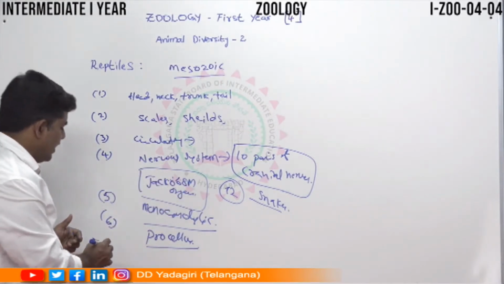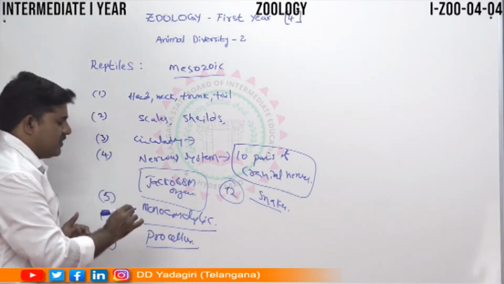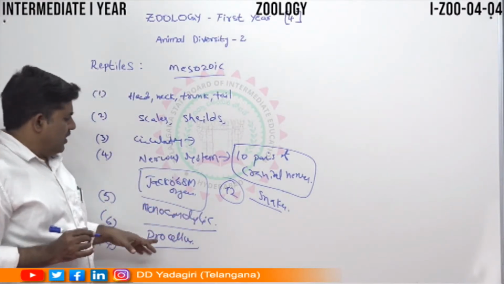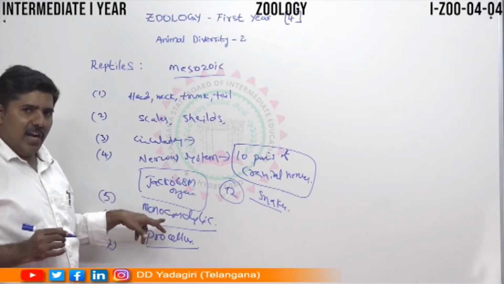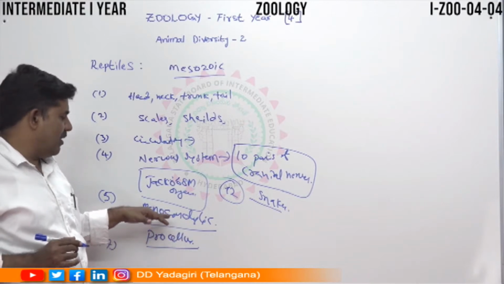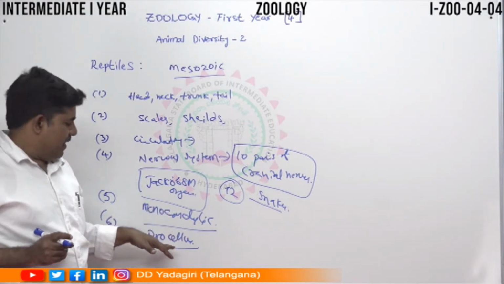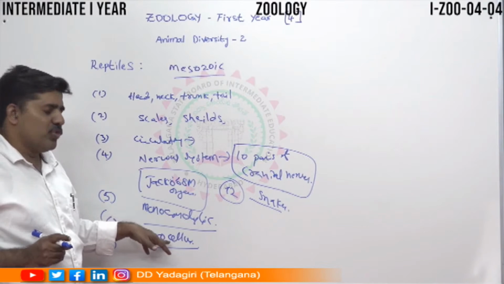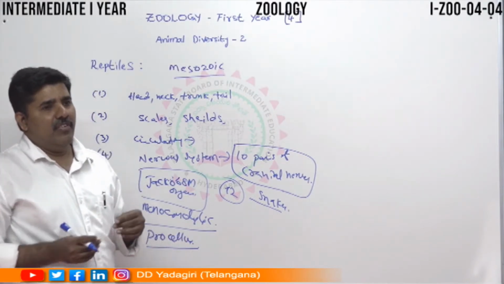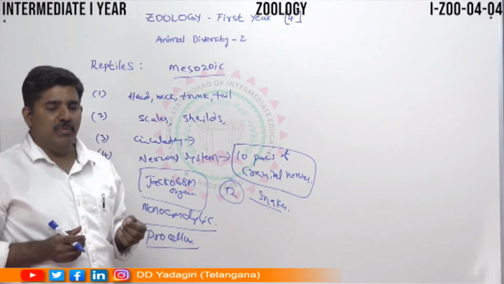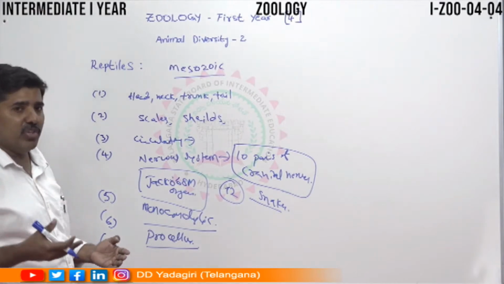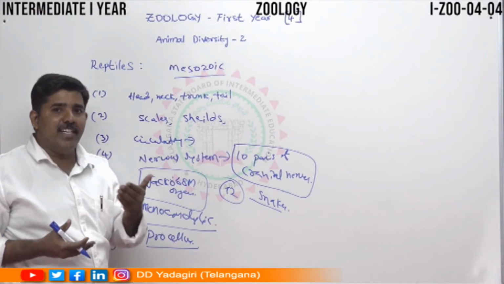And another important area is... We discussed that these two things are located in the skeletal system. In the skeletal system, you can see the monocondylic skull and procoelous vertebrae type. Then we can discuss the reproduction system, but before that, we can discuss the excretory system.